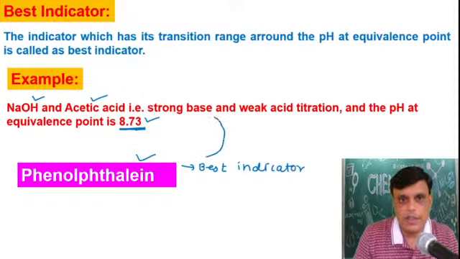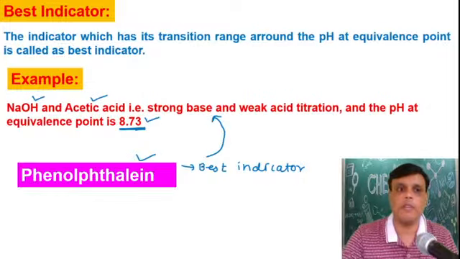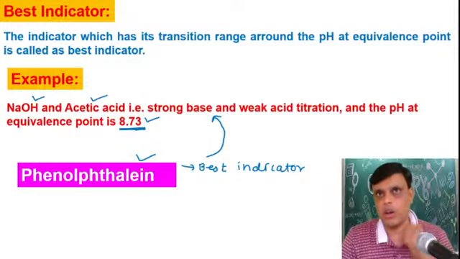Which titration? This titration. Weak acid and strong base. That is an example of NaOH and acetic acid titration. And the other indicators are also suitable: methyl orange, bromothymol blue, methyl red.